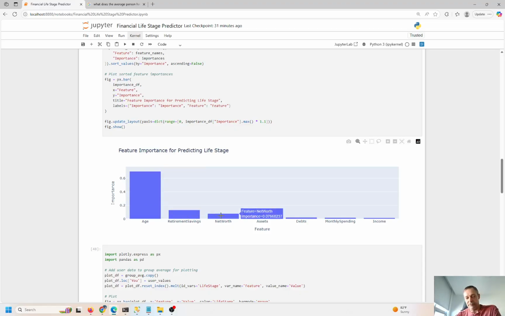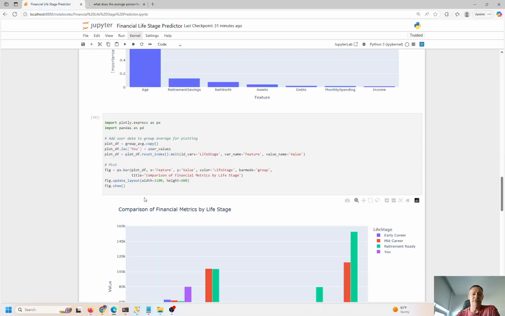Retirement savings has a small influence. Net worth has a tiny influence, 7%. Assets, 4%. Debts and monthly spending, about 1%. And income really is about 1%. So age really determines 70% of the time which life stage that you're in. And I guess that makes sense, right? Like how old you are determines your life stage, right? That's what we're doing, life stage prediction.